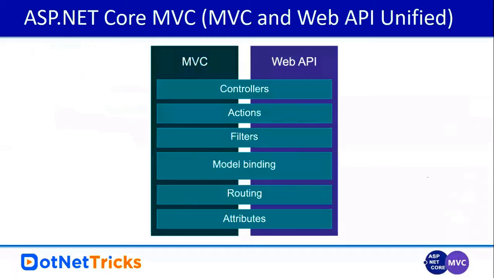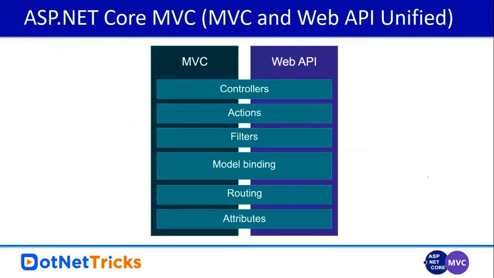Now, if you're talking about ASP.NET Core, in MVC whatever controller you create, the same controller you can use for Web API as well. And the same action you can use in MVC and Web API, along with filters, model binding, routing, and attributes.